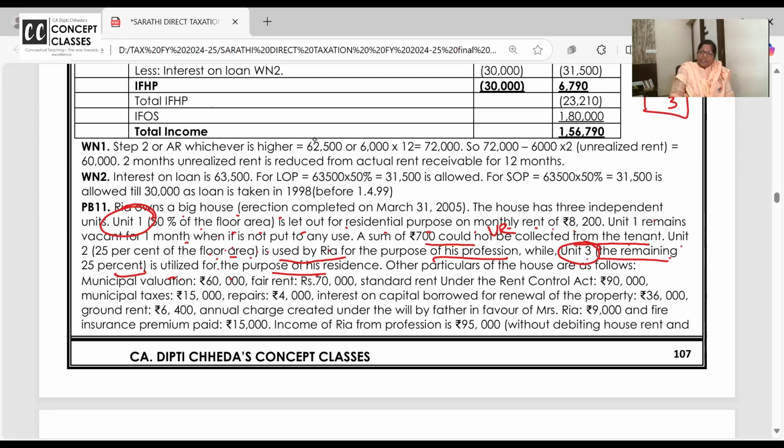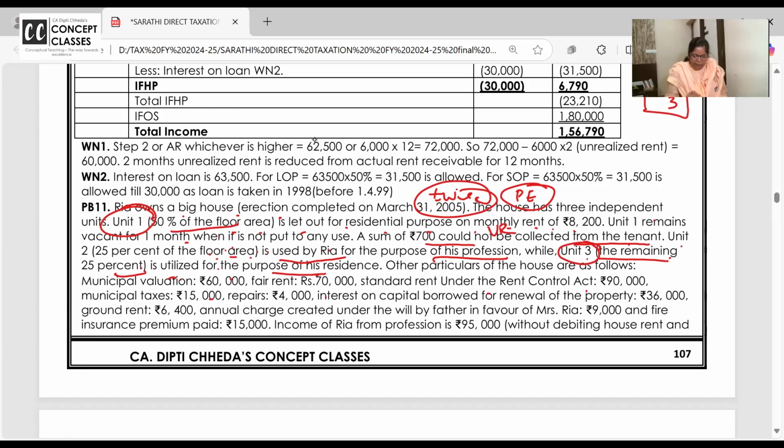Ma'am, 25% used for own business, actual expense deductible there. Okay, this problem you can write here twice. This is already asked. Past exam question, 7 marks. Municipal value, fair rent, standard rent is given for the whole property.